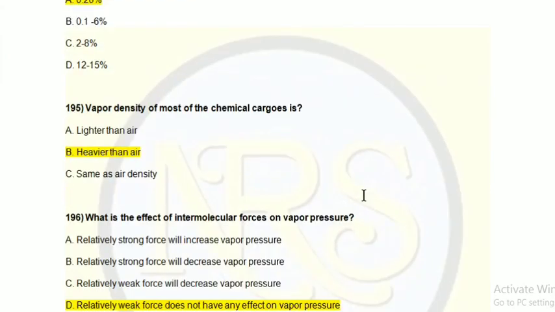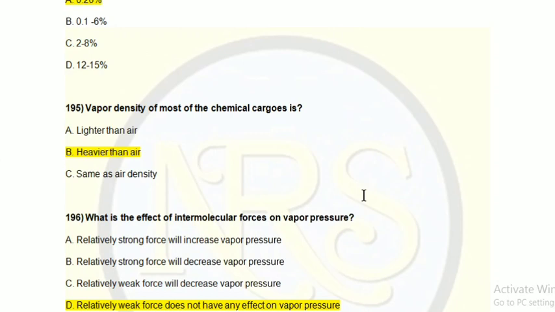Question number 195. Vapor density of most of the chemical cargoes is: option A, lighter than air; option B, heavier than air; option C, same as air density. The correct answer is heavier than air. So the vapor released by the chemical cargo by evaporation is heavier than air and tries to accumulate on the deck if we are releasing to the atmosphere.